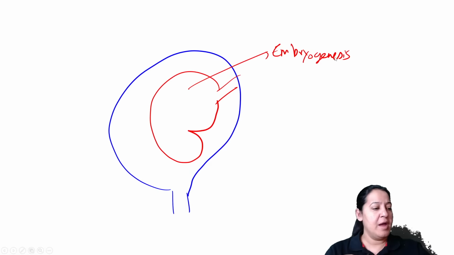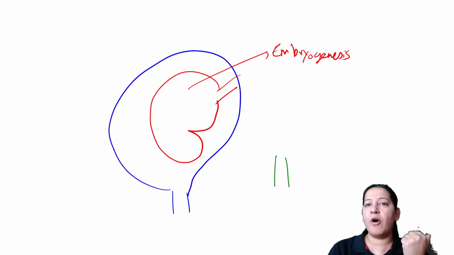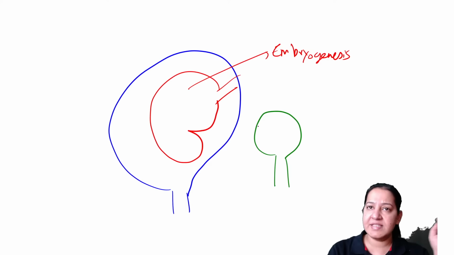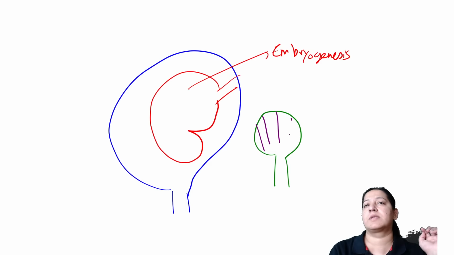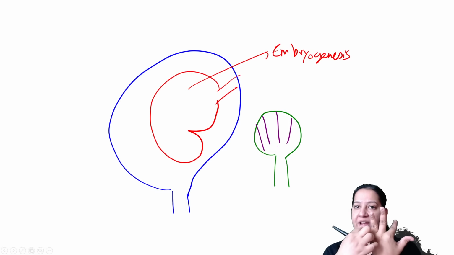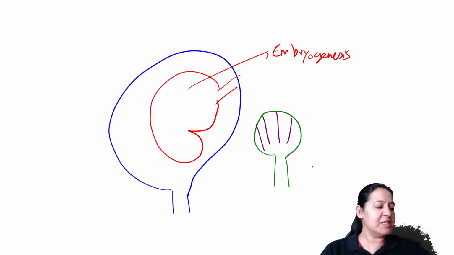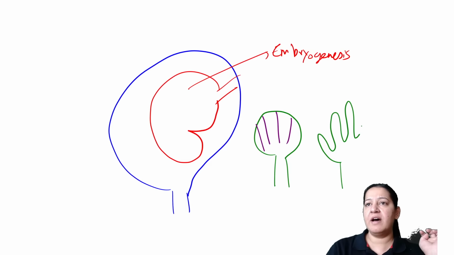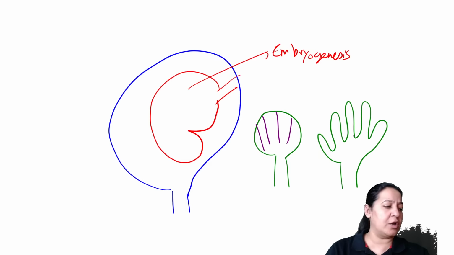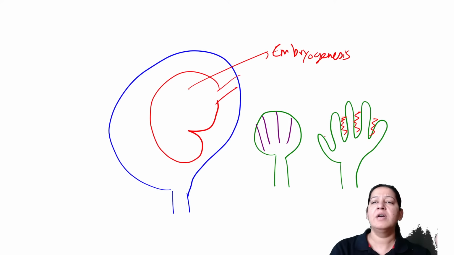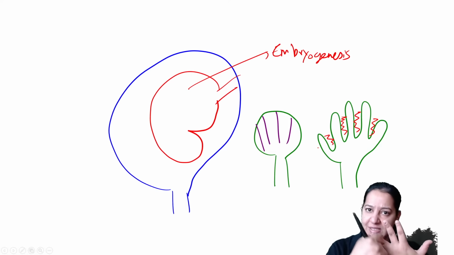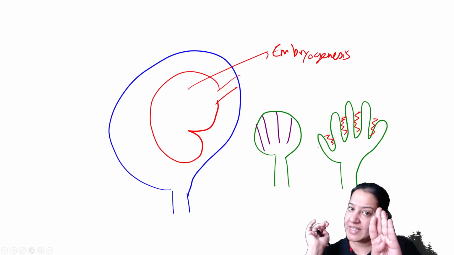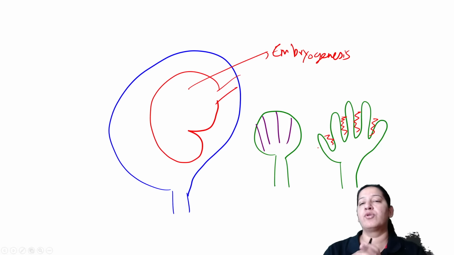How are the hands formed? My question, how the hands? So hands are formed like this. Initially the hands are like a block. Now the cells between various digits undergo apoptosis. There were cells present between two fingers, they undergo apoptosis. In this way we got various digits. Now the shape of the hands is like this. So there is apoptosis taking place in these cells. Have you got it? So interdigital cells undergo apoptosis so that digits are formed in the hands and also in the feet. That is the best example.